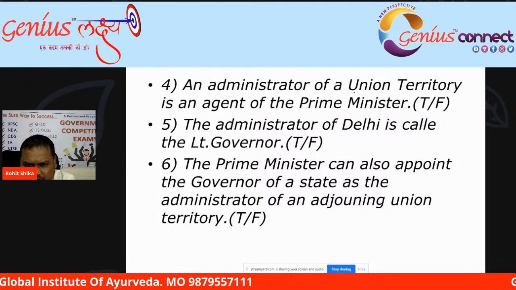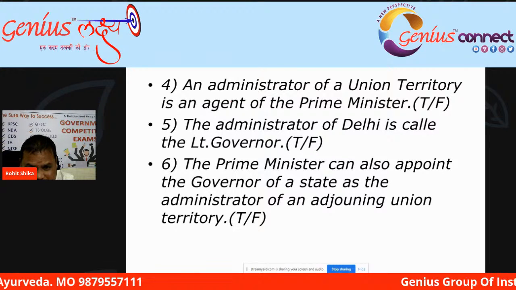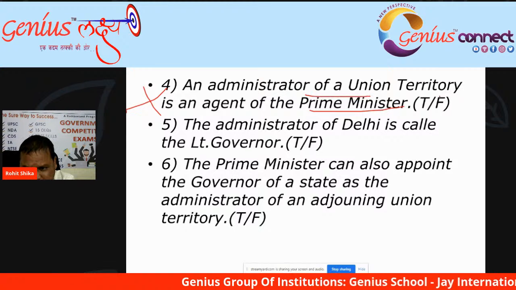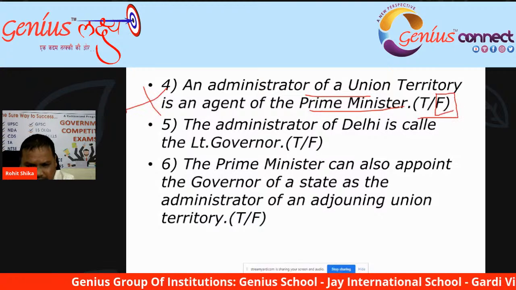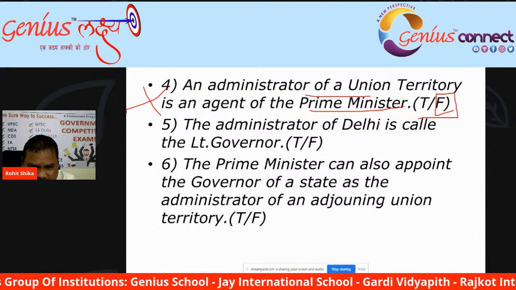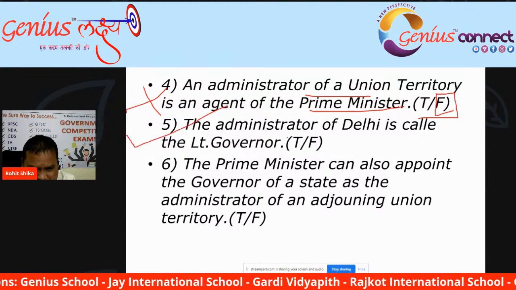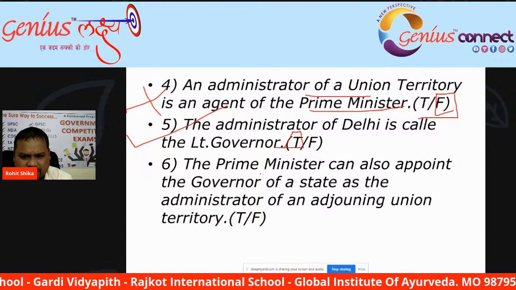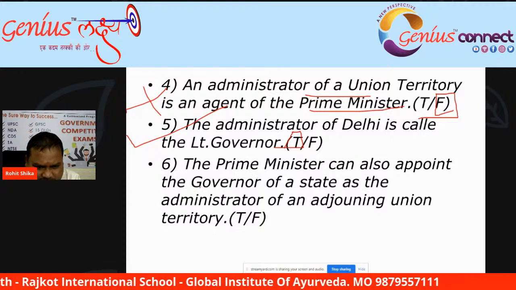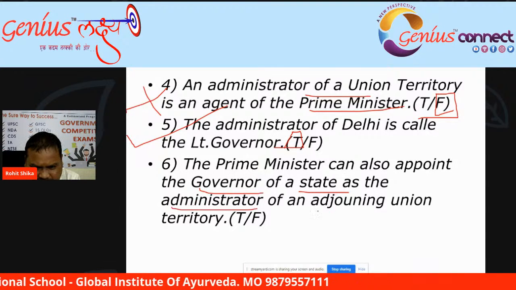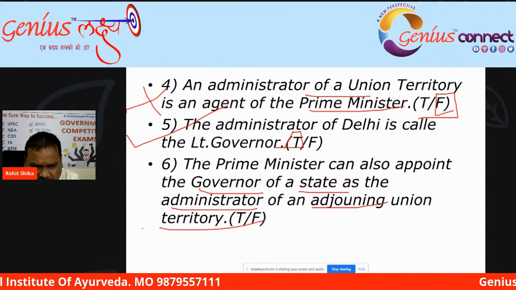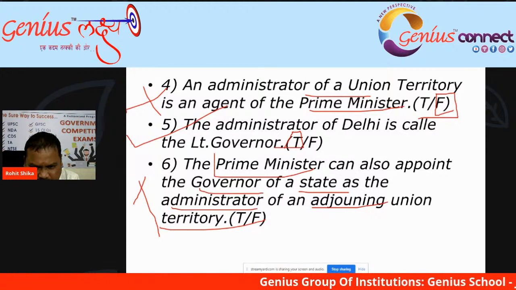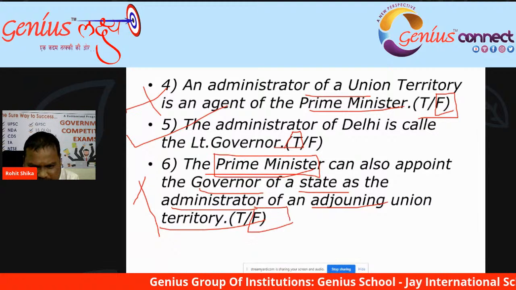An administrator of a union territory is an agent of the Prime Minister. No, not the agent of the Prime Minister, but the agent of the President of India. The administrator of Delhi is called Lieutenant Governor. This is the right answer. Yes, he is called Lieutenant Governor. The Prime Minister can also appoint the governor of a state as the administrator of an adjoining union territory. Wrong answer. Not the Prime Minister, but the President of India. So this is false.